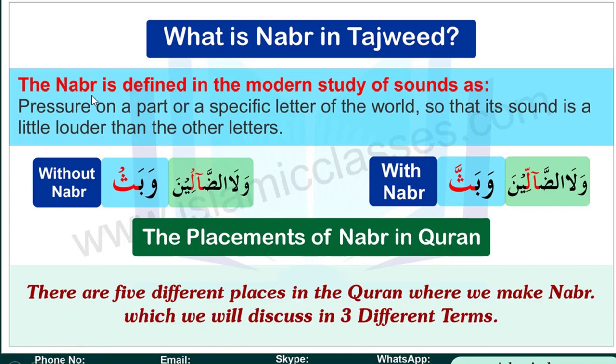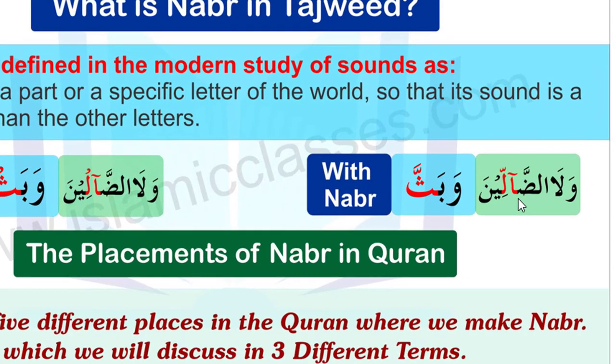So we say again, Nabr is defined in the modern study of sounds as pressure on a part or a specific letter of the word, so that its sound is a little louder than the other letters. So what is the meaning of this? Look at it again. Pressure on a part means, as you can see in the example here,